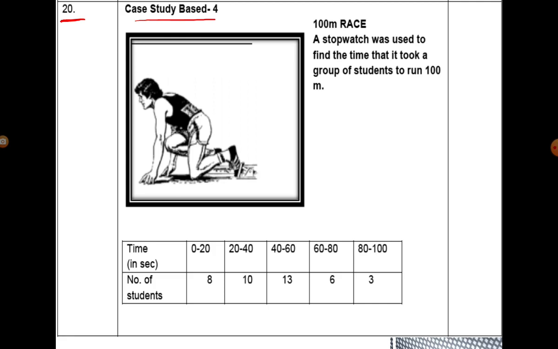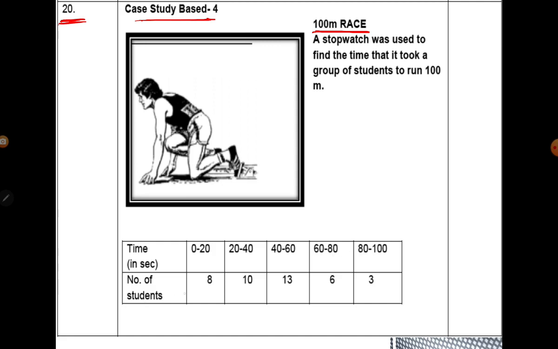Today we are going to discuss question number 20, that is case study 4, which is from your chapter number 14, statistics. It is about a 100-meter race. A stopwatch was used to find the time that it took a group of students to run 100 meters. Here we have time in seconds: 0 to 20, 20 to 40, 40 to 60, 60 to 80, 80 to 100.